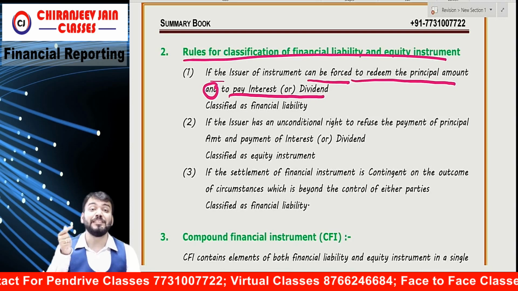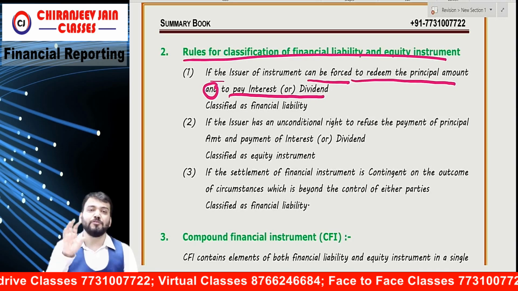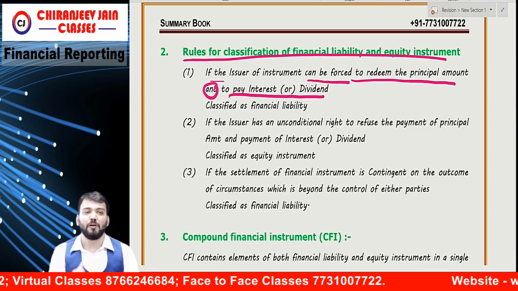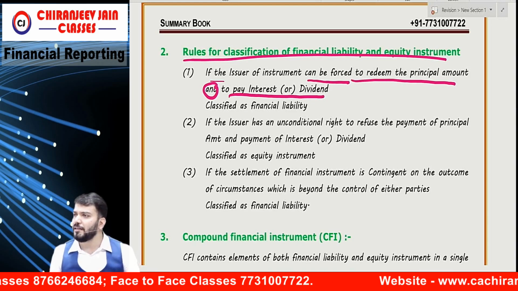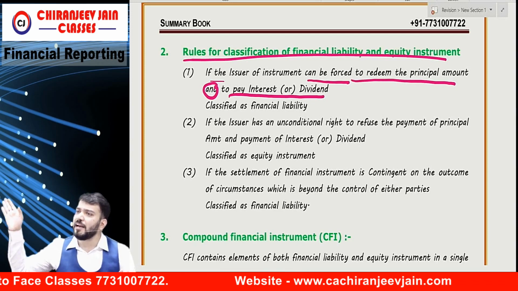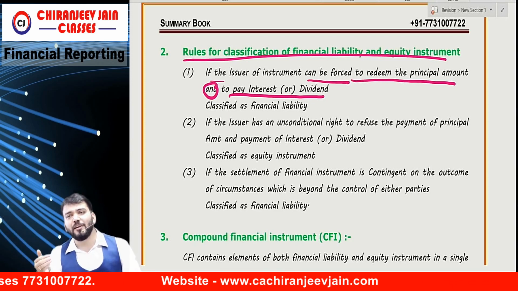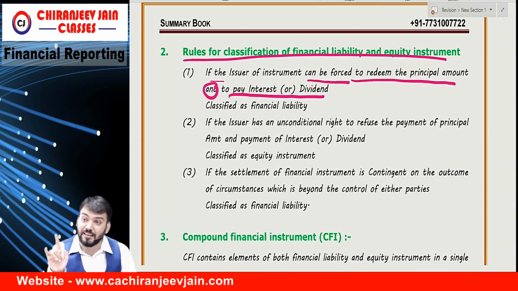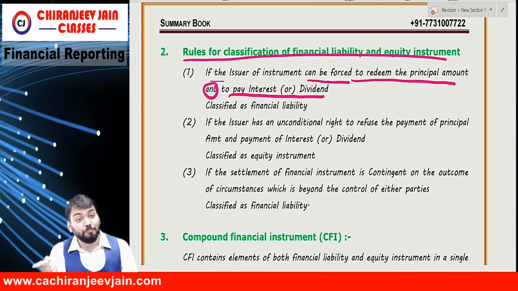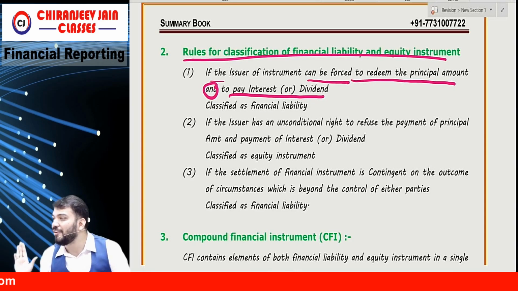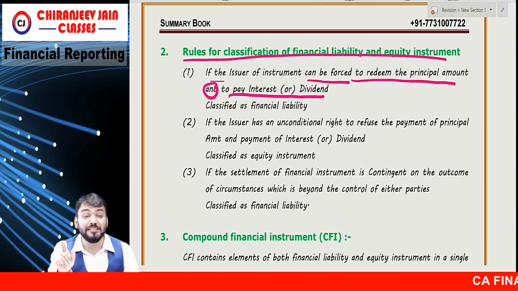It does not mean the company can't deny. Suppose you are the preference shareholder. The company has unused profit. You came to me, and I can deny the preference dividend. I say come tomorrow, or I will give next year. Next year once again you come, I say come next year. Can I deny or not? Yes, I can deny. The Companies Act says that before payment of any equity dividend, you need to pay it. But yes, the company can deny. It means the company has a right to deny preference dividend.